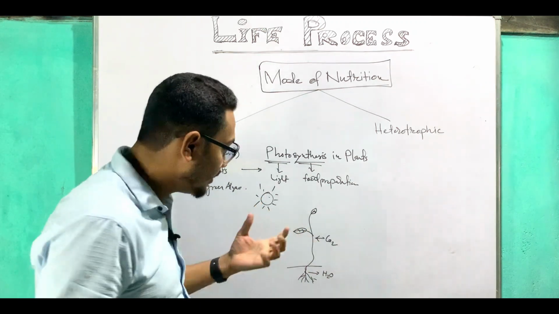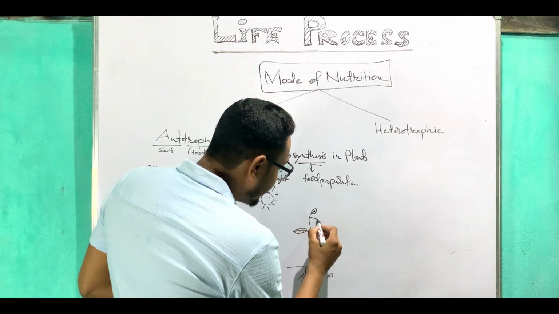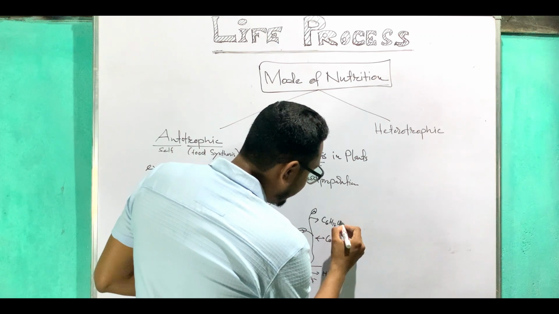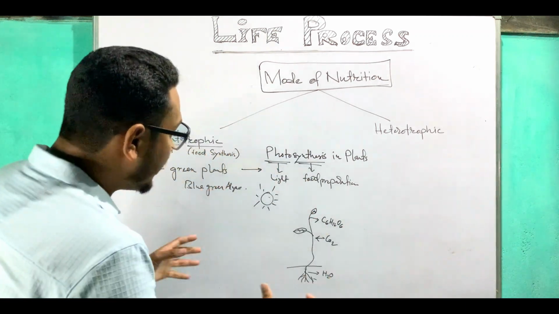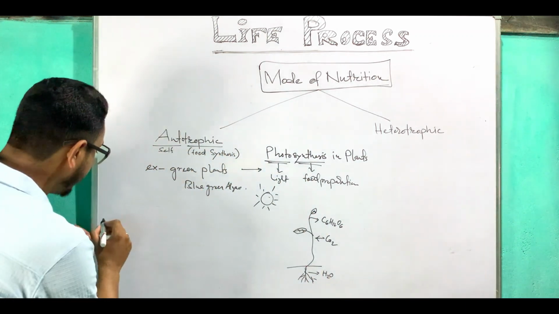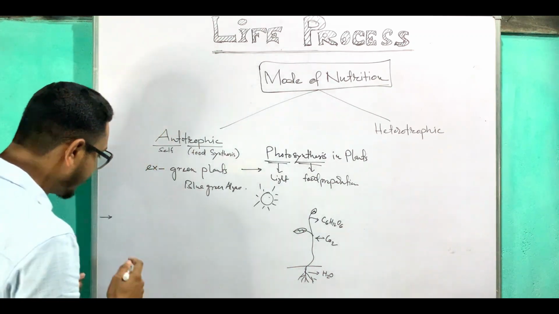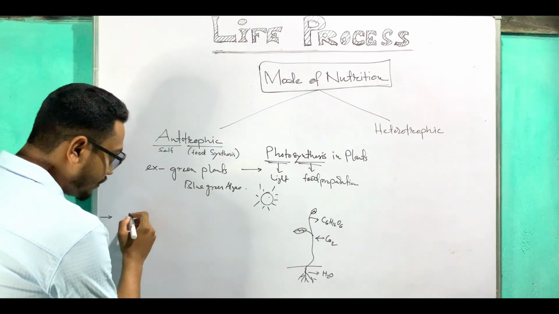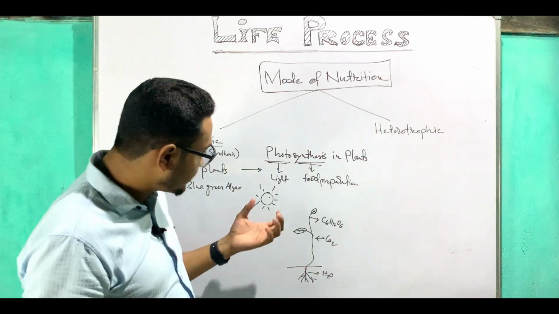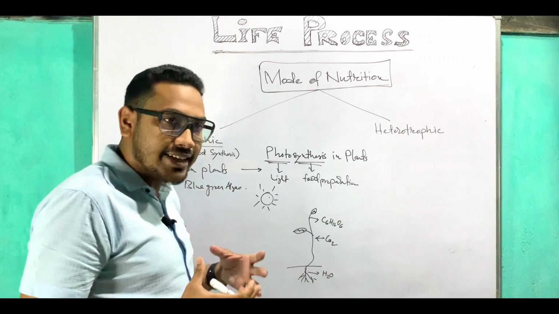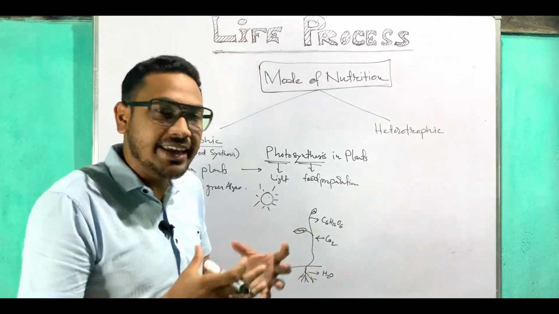preparing its food. Now what will it prepare? Food, which I can write as C6H12O6. So how is this process happening? Before I write the chemical reaction, I must explain that whenever this plant grabs sunlight, the sunlight is converted into chemical energy.